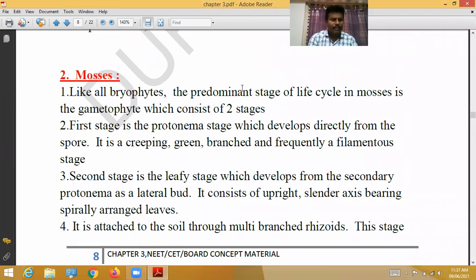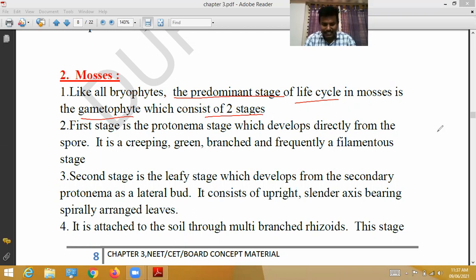Next topic, mosses. Like all bryophytes, the predominant stage of the life cycle in mosses is the gametophyte. The gametophyte consists of two stages. The first stage is the protonema stage, which develops directly from the spore.